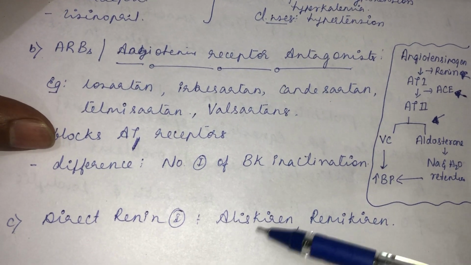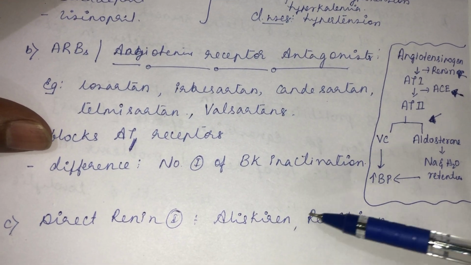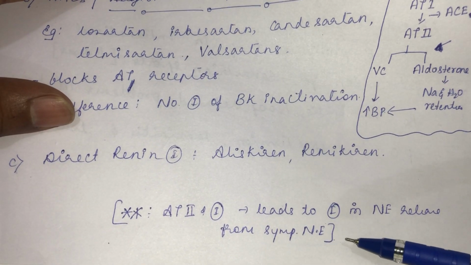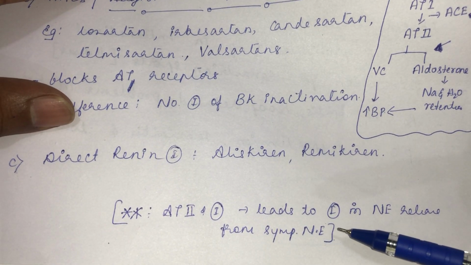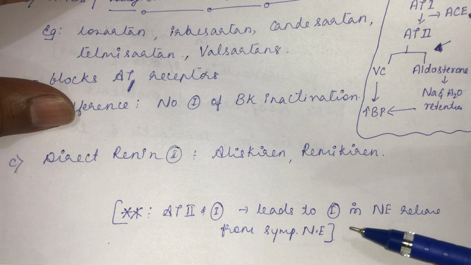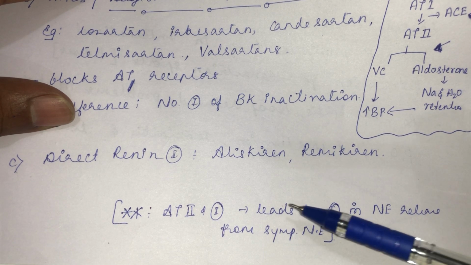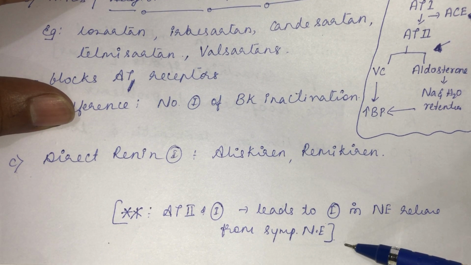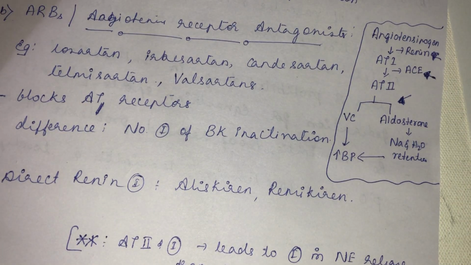Then the third group of drugs are direct renin inhibitors. The examples are aliskiren and remikiren. So you know the explanation why angiotensin converting enzyme inhibitors do not cause reflex tachycardia: because inhibition of angiotensin 2 leads to inhibition of norepinephrine release from the sympathetic nerve endings. Okay, that's the explanation for this.